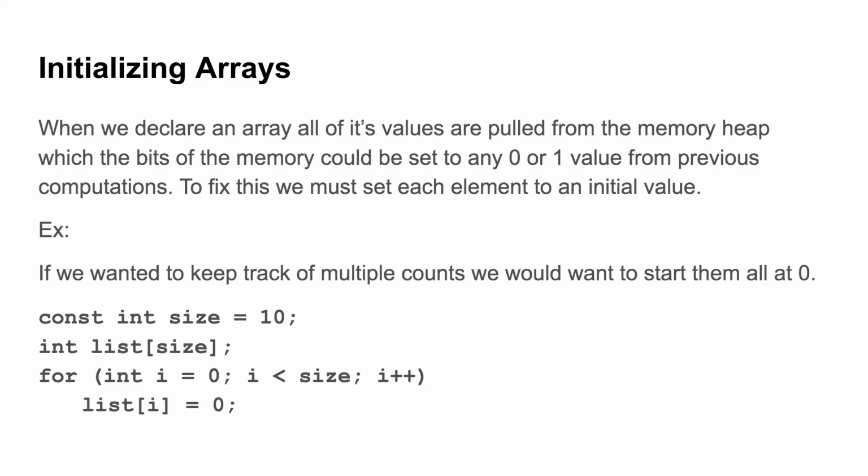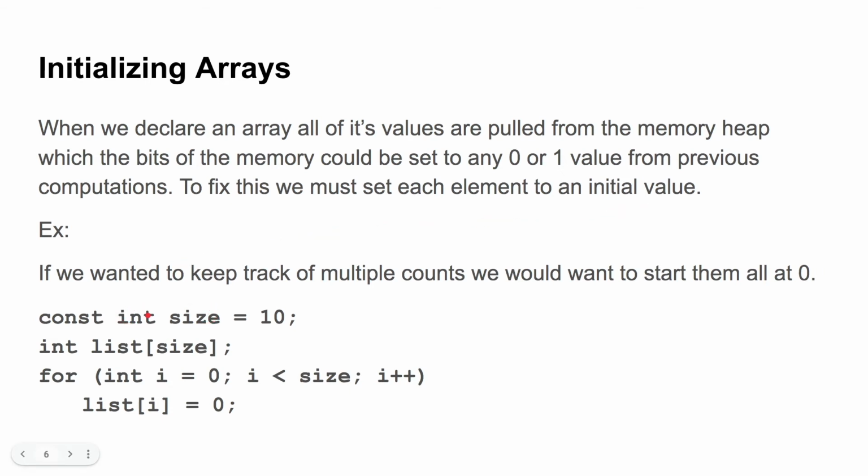And the bits of that memory could be either 0 or 1 from a previous computation, because previous computations do not go back and reset every bit to 0 or every bit to 1 at the end of their computations, because that would just take way too long. So we need to fix this in our programs ourselves, and to do that, we need to set each element to an initial value, and we can do that using loops.